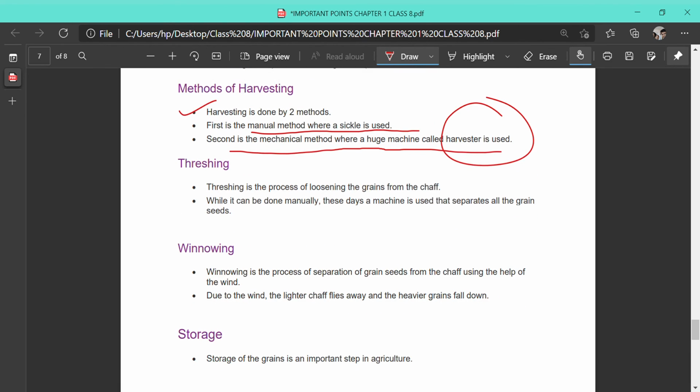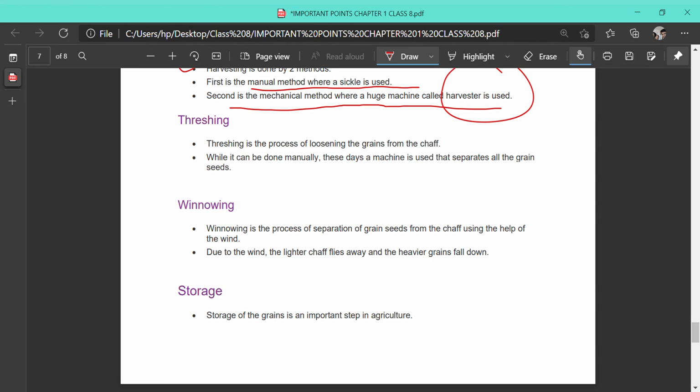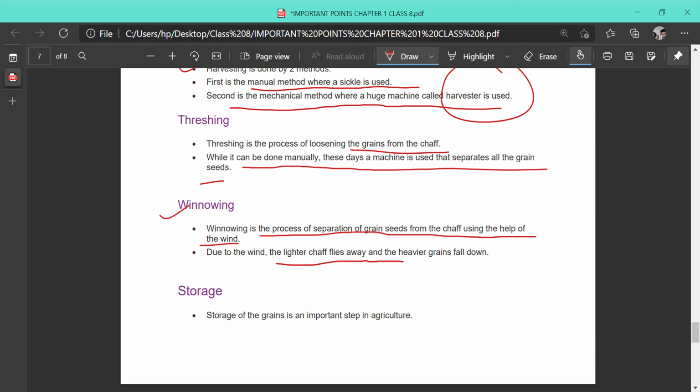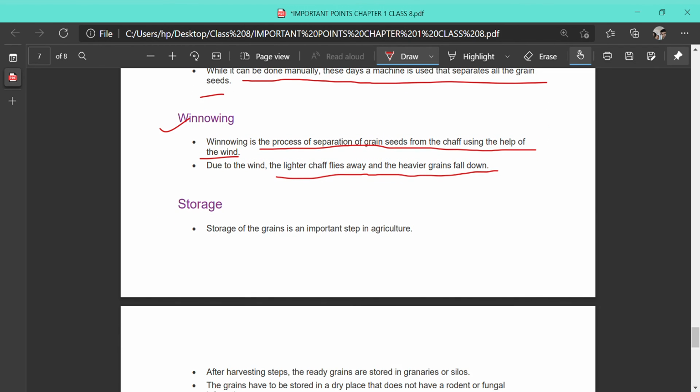After harvesting, threshing is done, that is the process of loosening the grains from the chaff. While it can be done manually, this can also be done by a machine, that is called thresher. Winnowing. The next is winnowing. Winnowing is the process of separation of grains from the chaff using the help of wind. Due to wind, the lighter chaff flies away and the heavier grains fall down. Now the grains are totally prepared, they are dried and they will now be stored.